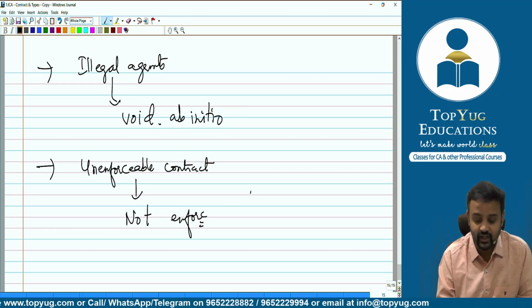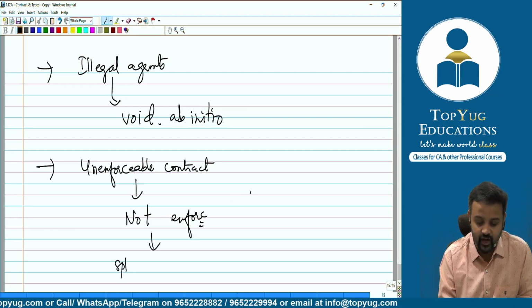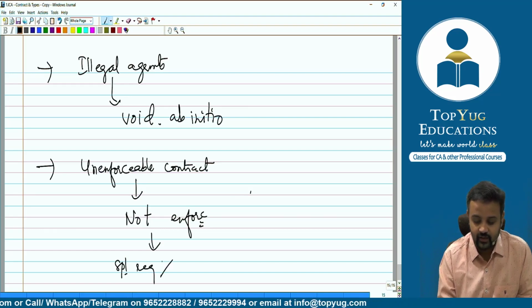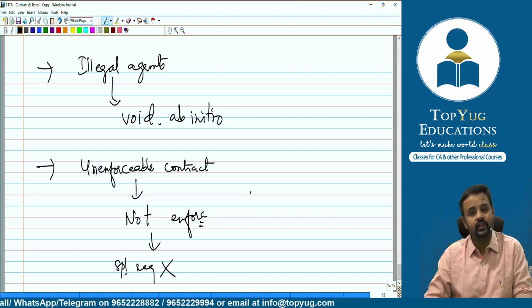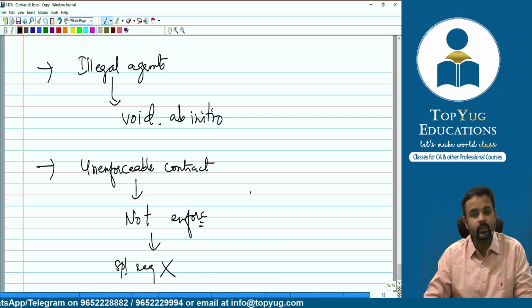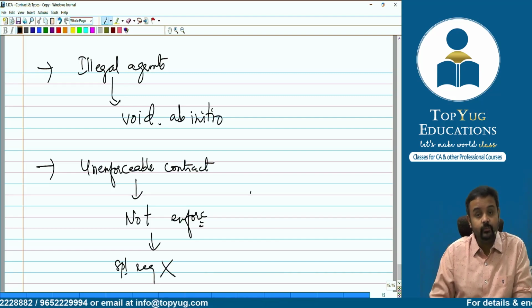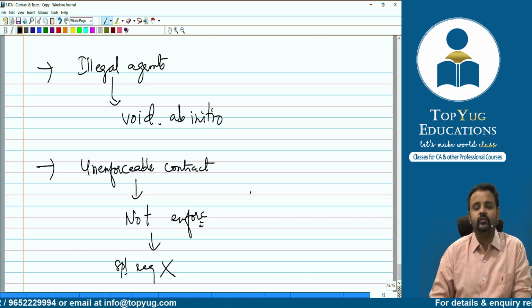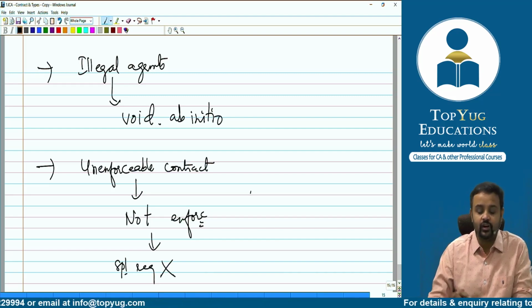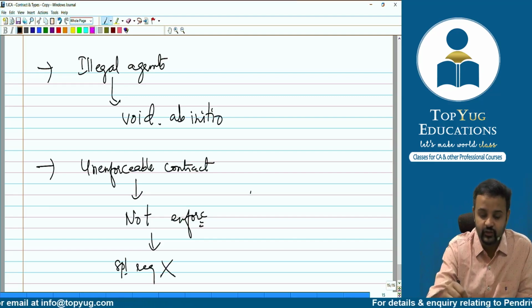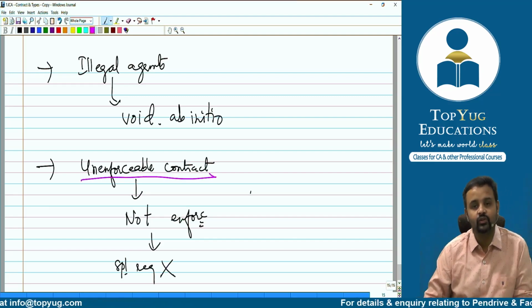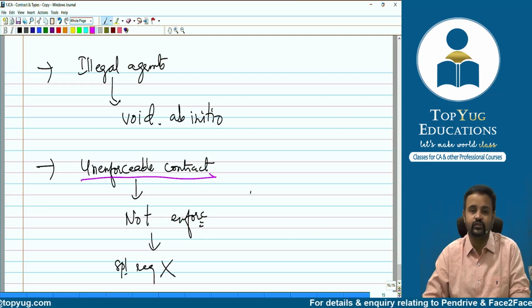Because some special requirement is not complied with. Like what? Maybe writing, maybe stamping, or maybe stamp paper, maybe registration, something like this. So we are not talking about section 10. Maybe some other requirement, if not fulfilled, then the contract becomes not enforceable in the court of law, and hence it is called an unenforceable contract.